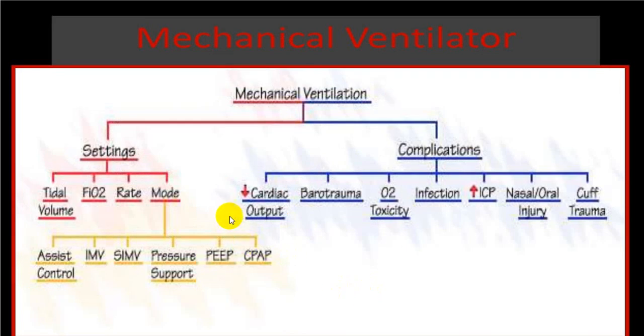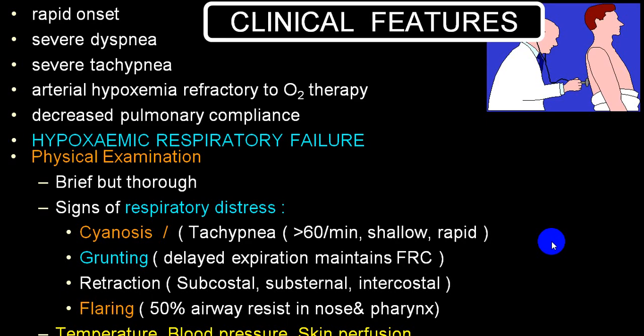This is mechanical ventilation with different types of settings. These are complications which can occur: decreased cardiac output, barotrauma, oxygen toxicity, infection, raised intracranial pressure, nasal injury, cuff trauma, etc. There are multiple different infections and injuries which can occur because of mechanical ventilation, because that is the most common treatment which you give in ARDS.